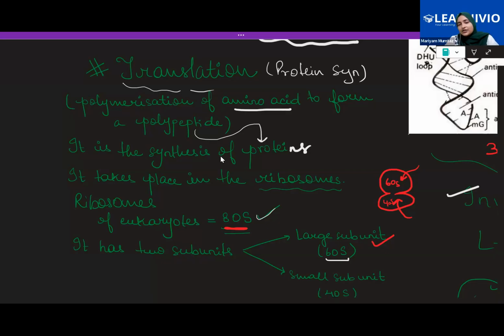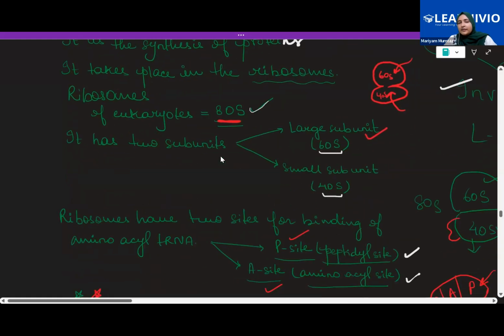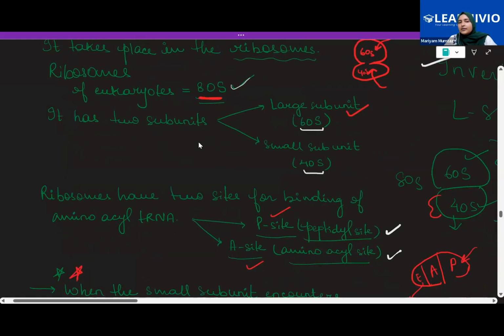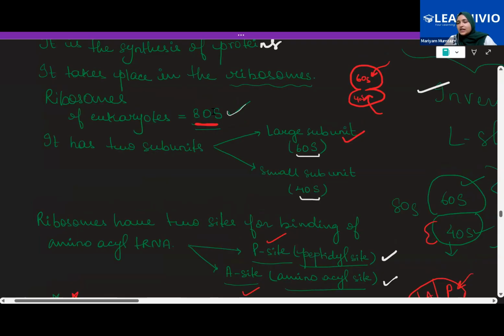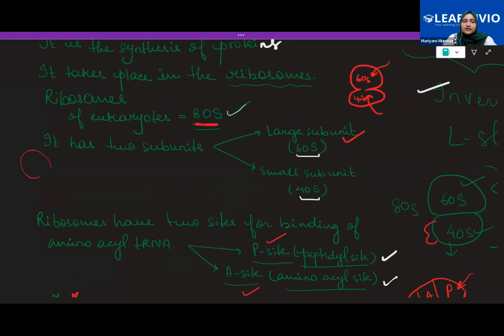Where does it take place? It takes place in the ribosomes. Now, remember that the eukaryotic ribosome is 80S type, which has two subunits. Ribosome structure is like this, one bigger subunit. Ma'am, what is 80S? Will you let me explain? Let me explain, then ask the question.